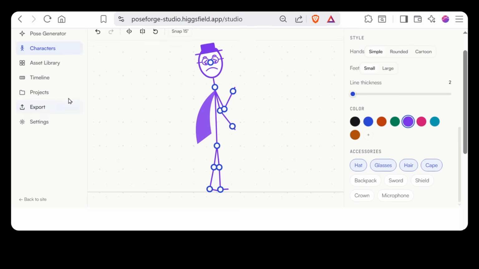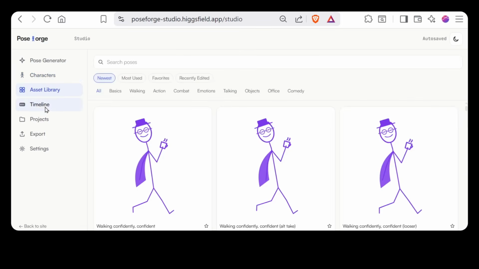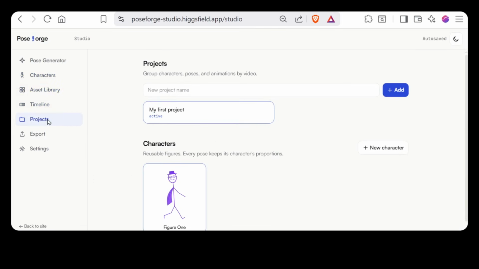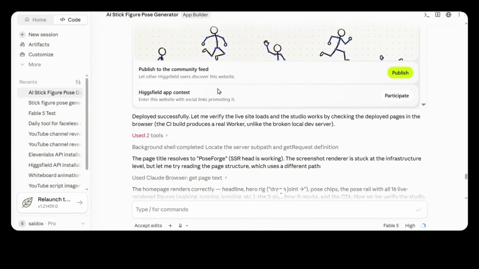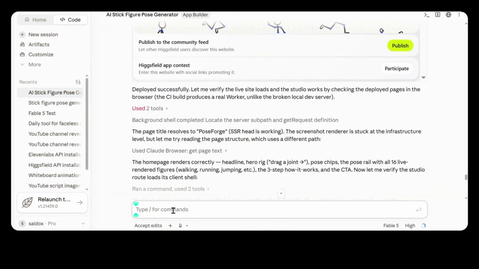And there are many more features to dig into. We've got an asset library, the timeline, the projects tab, but right here, let's check out export. Watch this. You can export your character as a PNG all the way up to 2K resolution. And the best part? If there's anything you want to change about the app itself, you just go back to the conversation, tell Higgsfield what you want, and it updates it in seconds.